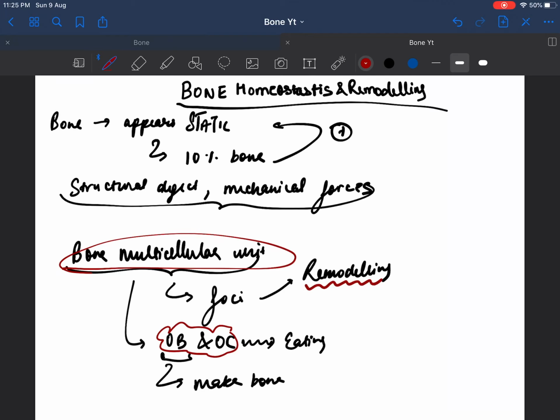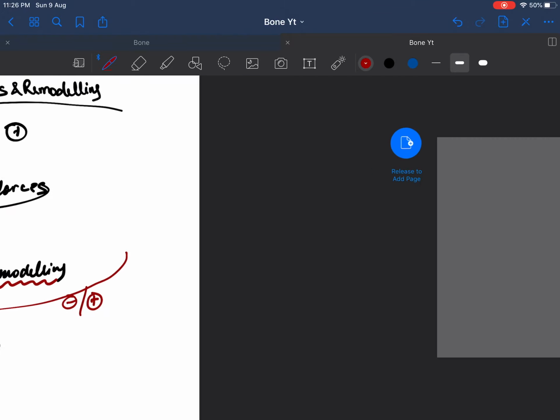And like many other processes, this process is also inhibited and stimulated by different things. What are these different things? It can either be cell to cell interaction, or it can be cytokines and hormones.